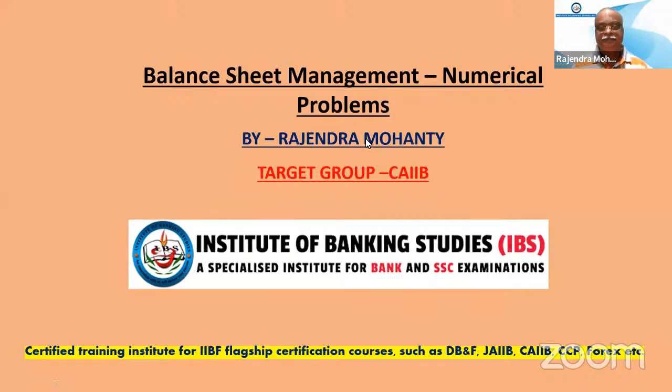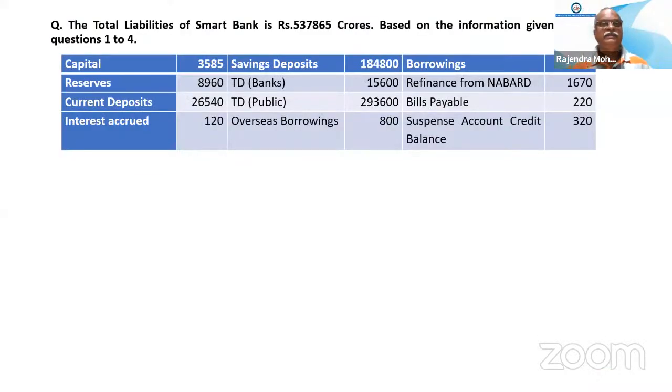Okay, fine. So we'll start with the balance sheet management. Same 2 hours time is there. So let's see. This is the first question, very simple questions first. The total liabilities of this bank is given as 5,37,865 crores. Based on the information given, answer questions 1 to 4. So what are the things given? Your liabilities and other things are given.